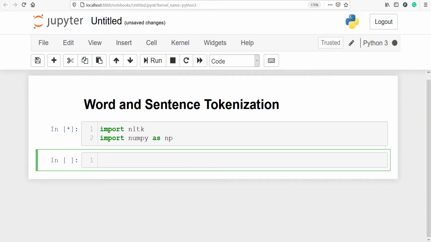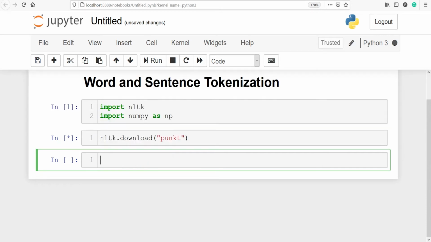The default sentence and word tokenizer used by NLTK is the Punkt tokenizer. The Punkt tokenizer uses an algorithm to build a model for abbreviation words, collocations, and words that start sentences, and it has been pre-trained on a large corpus of text. Let's download the Punkt tokenizer, nltk.download punkt.